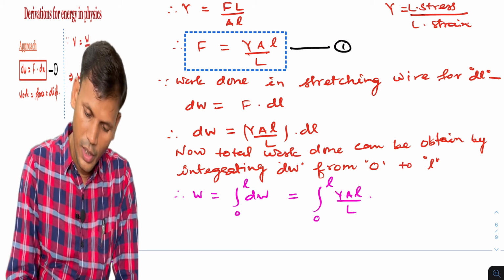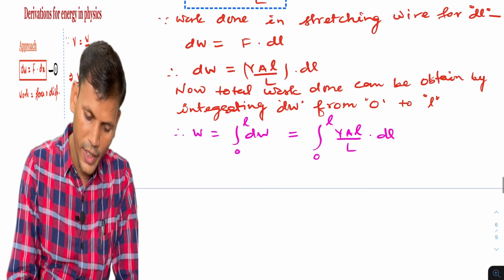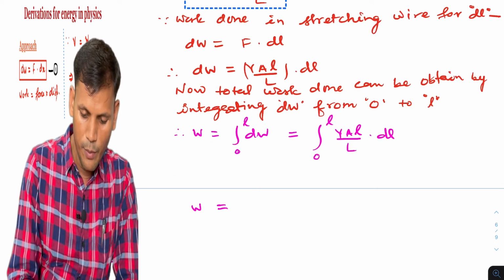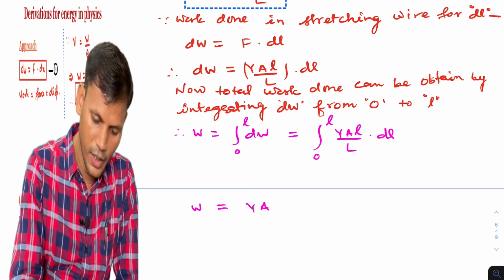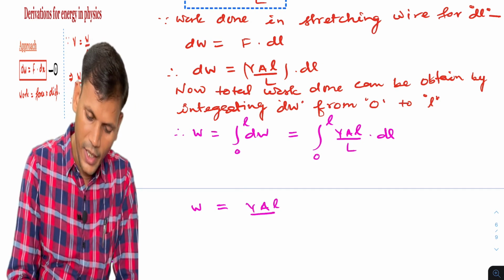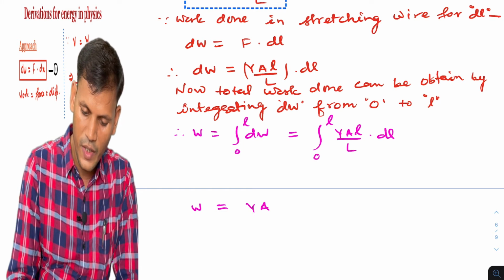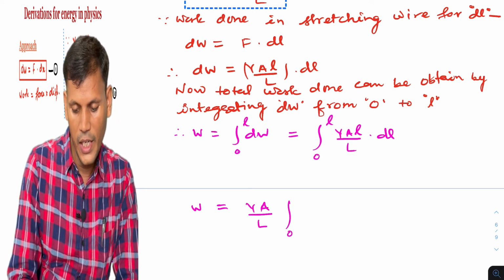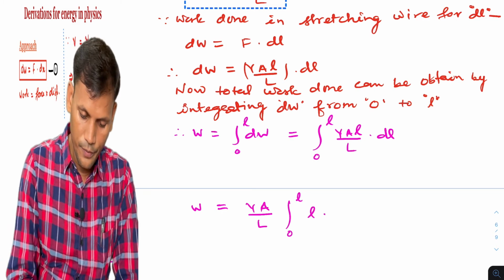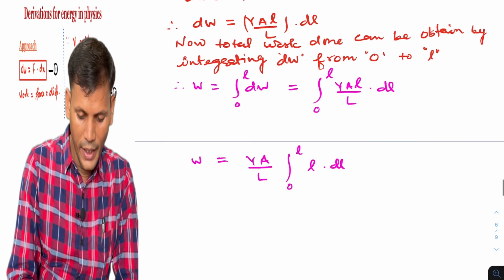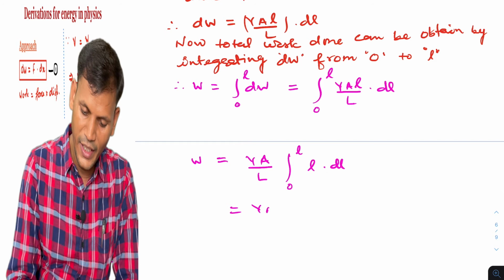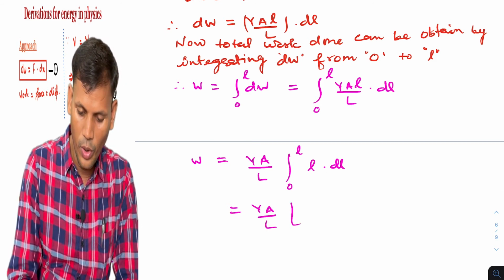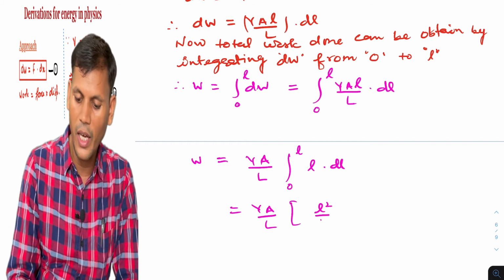So all the terms are constant over here, so we'll get W is equal to YA by capital L, these three terms are constant, and we will get the integration from 0 to l of l dl. So YA by capital L, and the integration of l dl will be l square by 2, and the limit is from 0 to l.